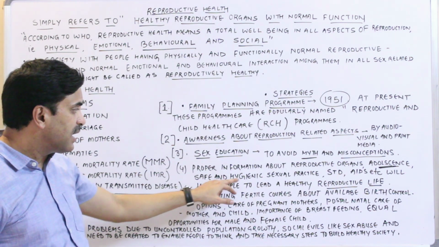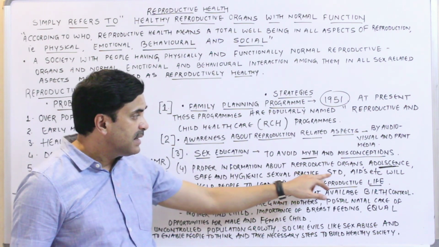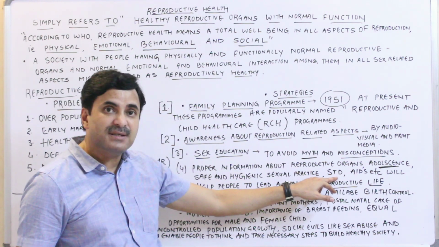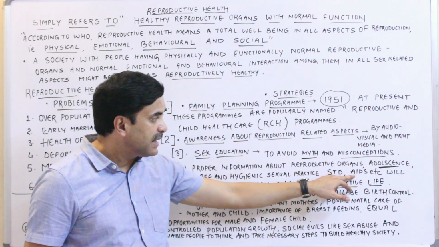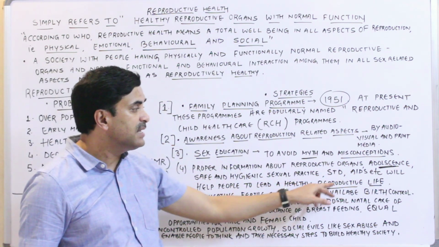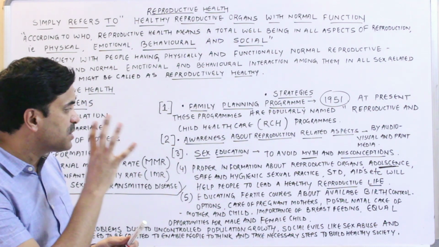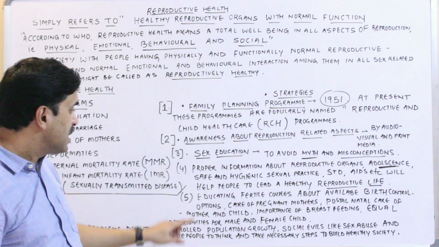Safe and hygienic sexual practices. Information about STDs, sexually transmitted diseases, AIDS, etc. will help people to lead a healthy reproductive life. Means they must be given information about all these aspects.